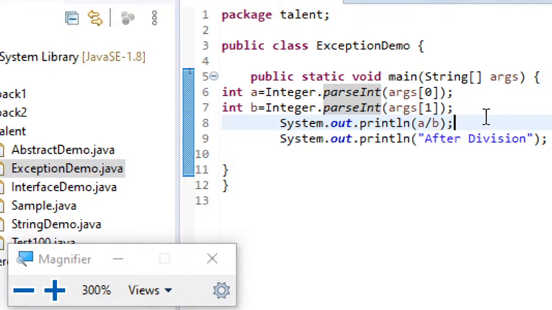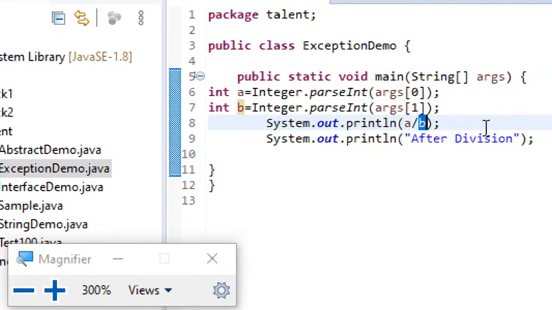And another one is ArithmeticException, which is division by 0, where this b value here is the divisor and this is the dividend. If the divisor is 0, then you get this ArithmeticException.